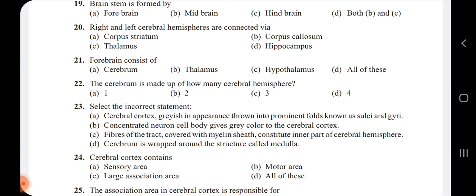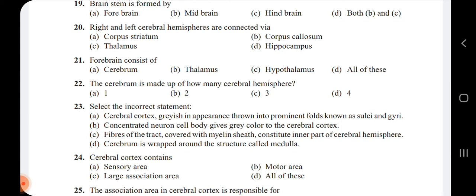23rd, select the incorrect statement. Option A, cerebral cortex, grayish in appearance, thrown into prominent folds known as sulci and gyri. Option B, concentrated neuron cell bodies give grey color to the cerebral cortex. Option C, fibers of the tract covered with the myelin sheath constitute the inner part of the cerebral hemisphere. Option D, cerebrum is wrapped around the structure called medulla.